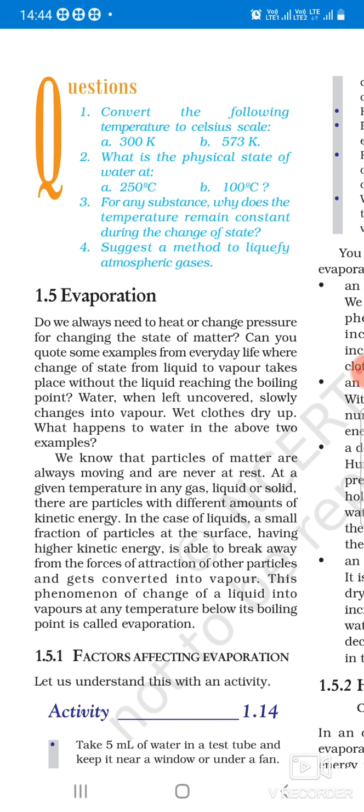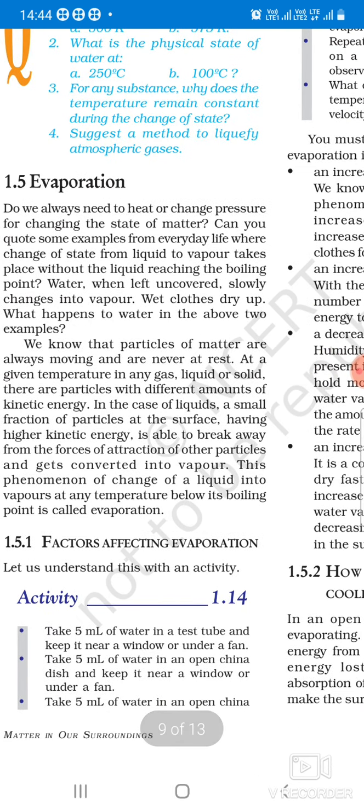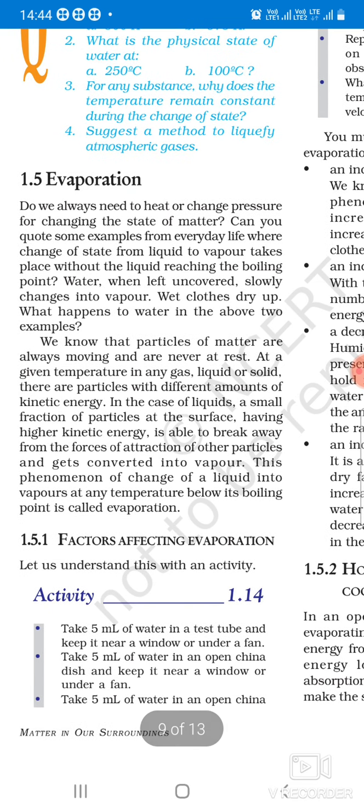Whether they are solid, gaseous or liquid particles, there is movement in the particles. Some are very slow and some are very fast, and there is a different amount of kinetic energy in the particles. Liquids have more kinetic energy than solids, and gases have the most kinetic energy.